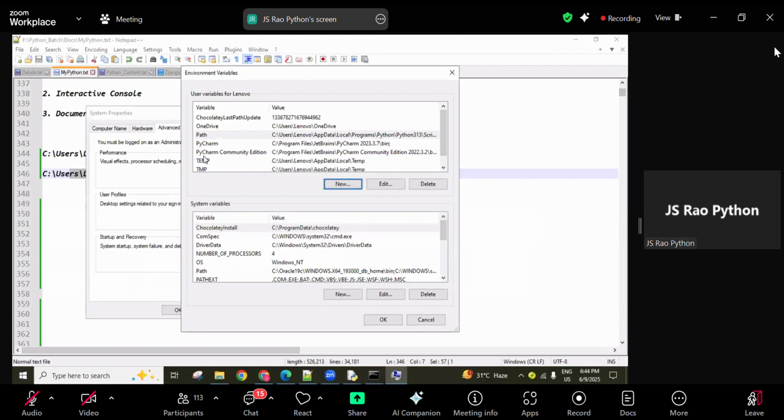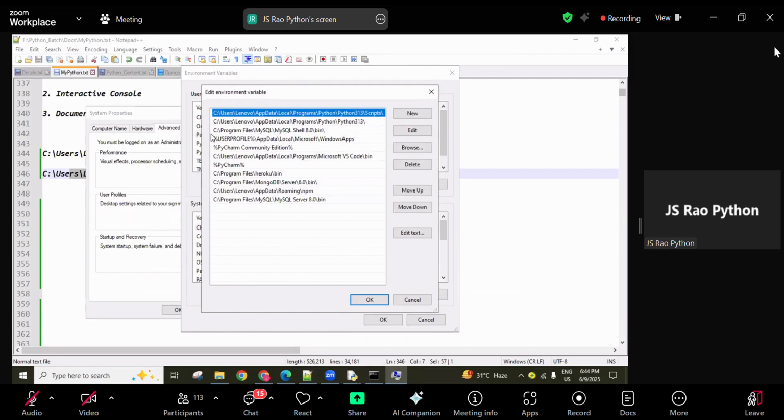Otherwise, the alternative is to simply select this Path and click Edit, or else double click on this Path, no problem. All are the same behavior only.